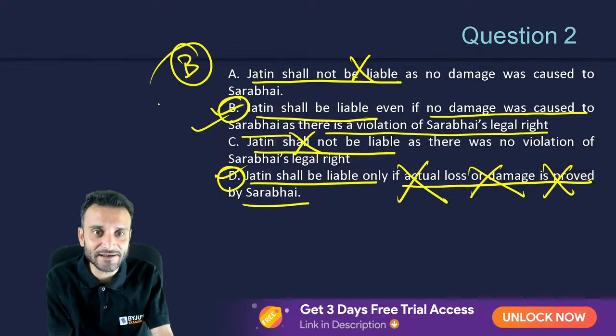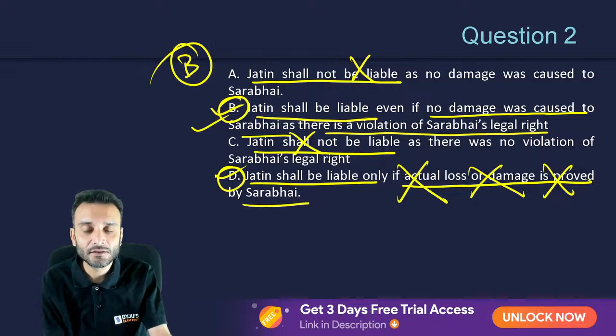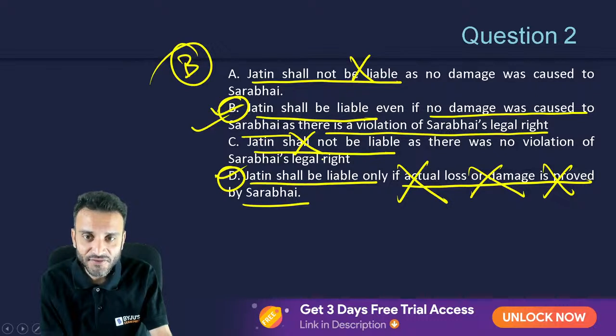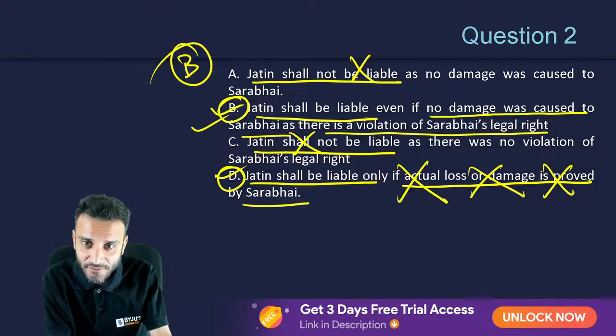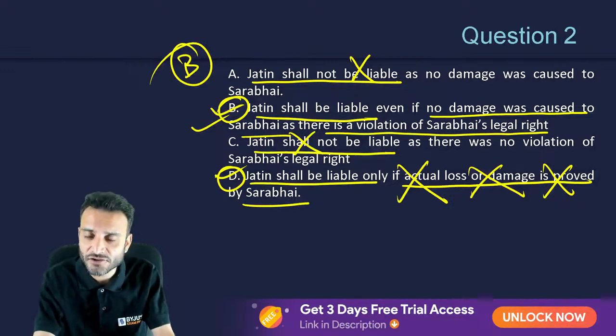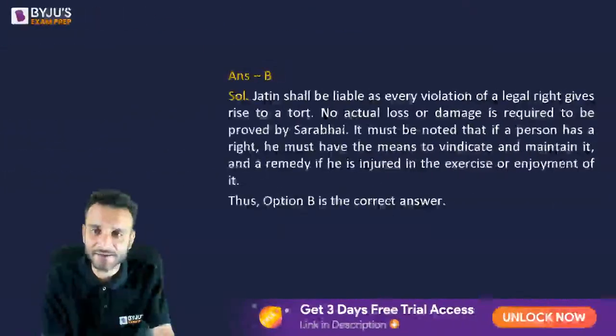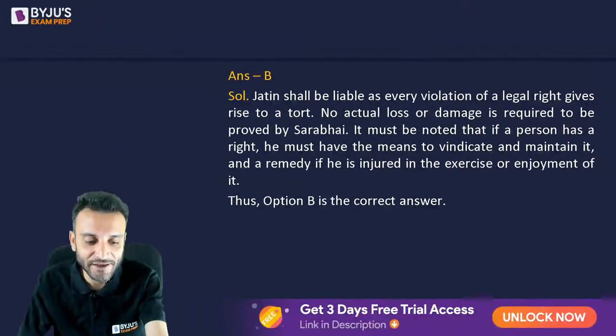Option B becomes the correct answer. Injuria sine damno, damnum sine injuria. There is injury, there is a violation of a legal right, but there is no damages, no loss. So option B is the correct answer.